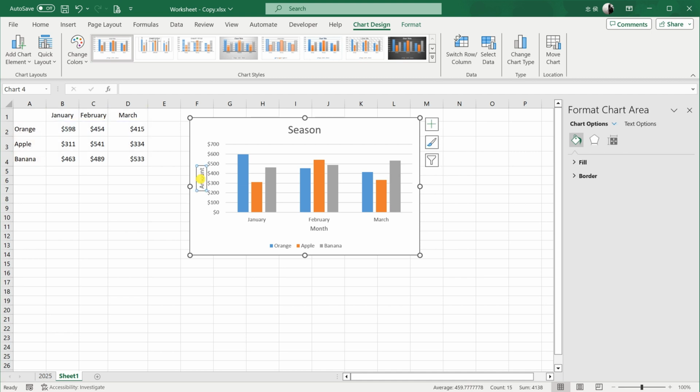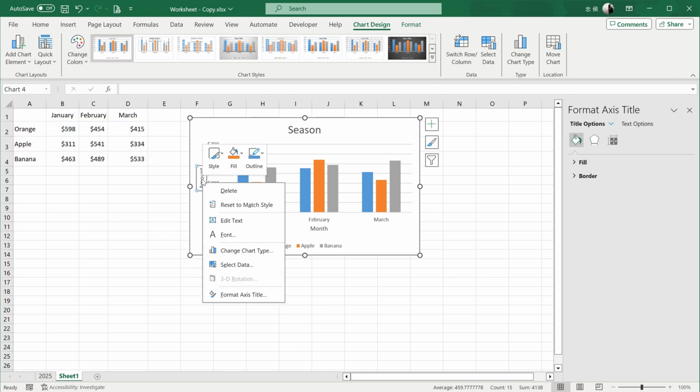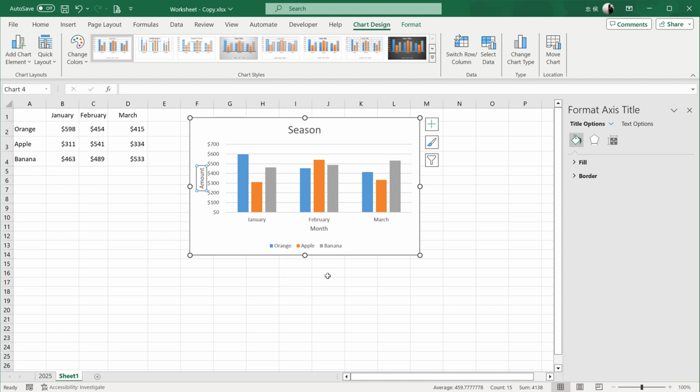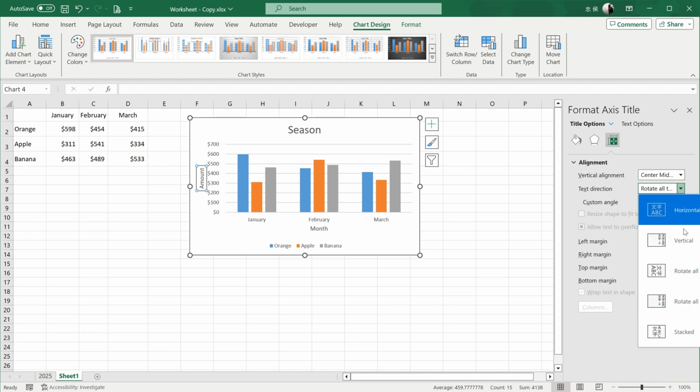Here, you may notice the vertical axis title is not oriented correctly. To fix this, right-click the title and choose Format Axis Title. Then in the right panel, go to Text Options and open Text Box Settings. Here we can change the text direction to vertical or other options.